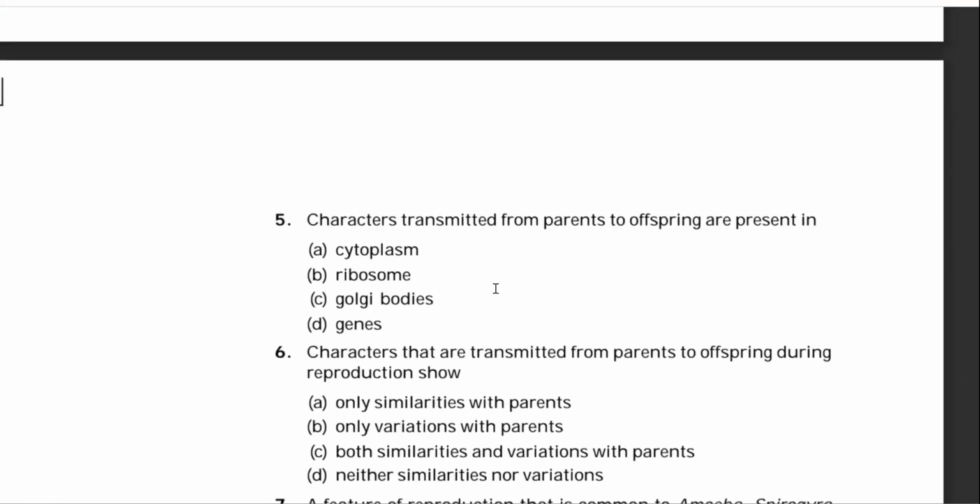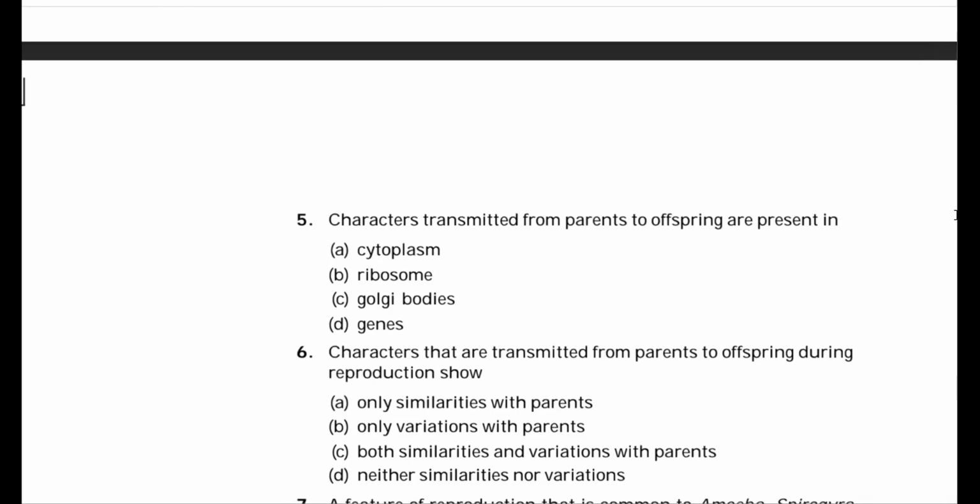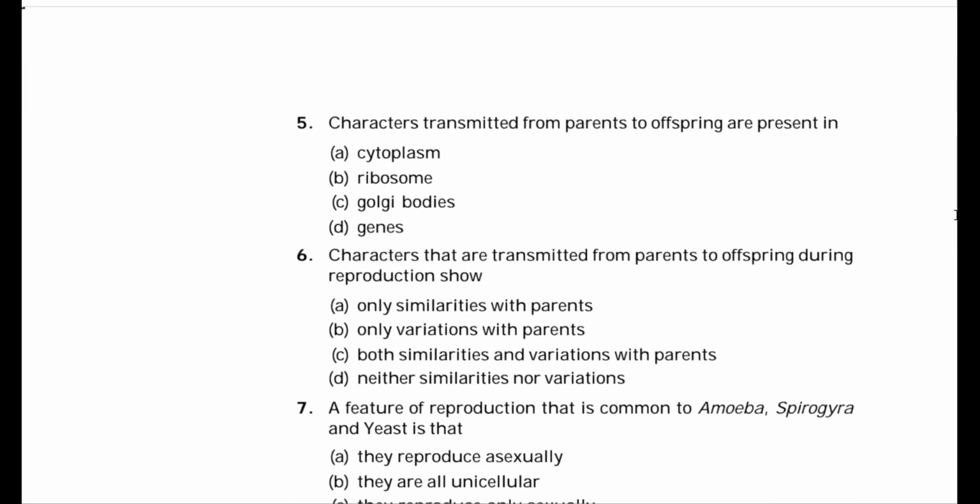Question number 5. The characteristics transmitted from parent to offspring are present in genes, DNA in the form of genes. Characters that are transmitted from parents to offspring during reproduction show only similarities with parents, only variation with parents, both similarities and variation with parents, or neither.